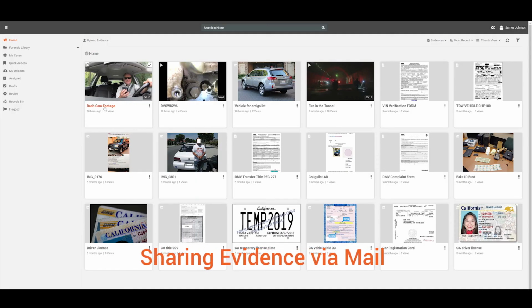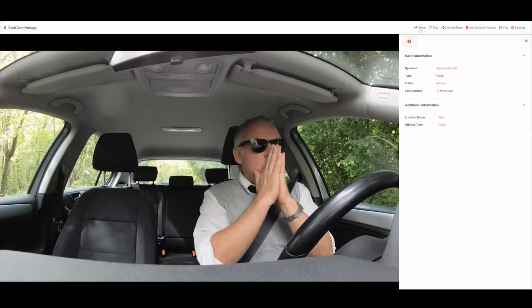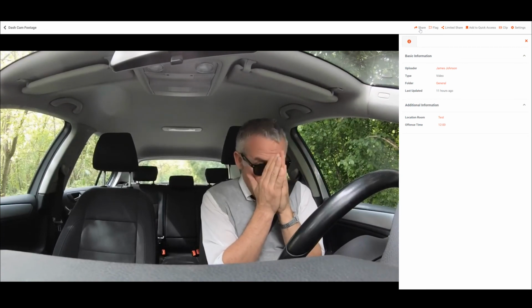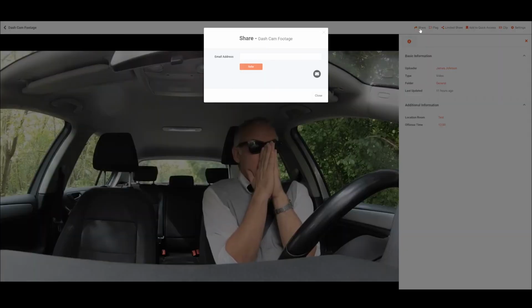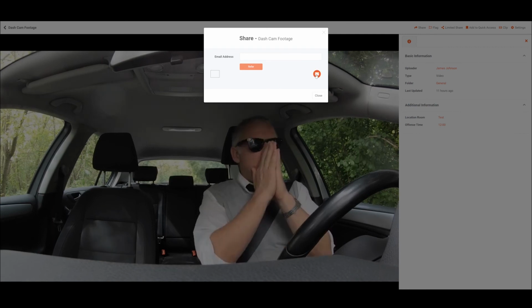From the portal's homepage, click on the evidence you wish to share. From the playback page, click on the share icon and then click on the mail icon to share evidence via mail. Once you have clicked on the mail icon, a default window of the installed mailing application will open on the desktop. You can add a custom message with your mail and click on the send button.